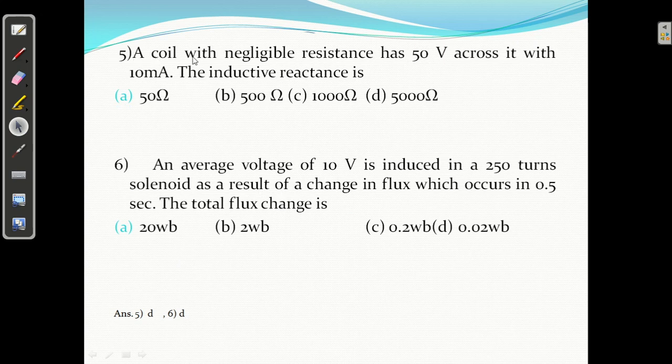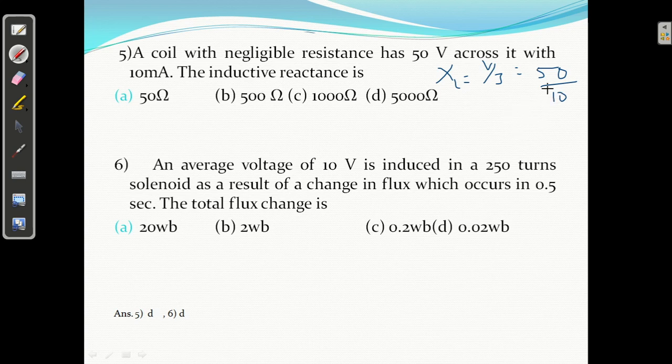Next, fifth. A coil with negligible resistance has 50 volt across it with 10 milliampere. The inductive reactance, actually this is a slightly different type of problem. Inductive reactance is represented by XL equal to V upon I. V is 50 and current is 10 milliampere.